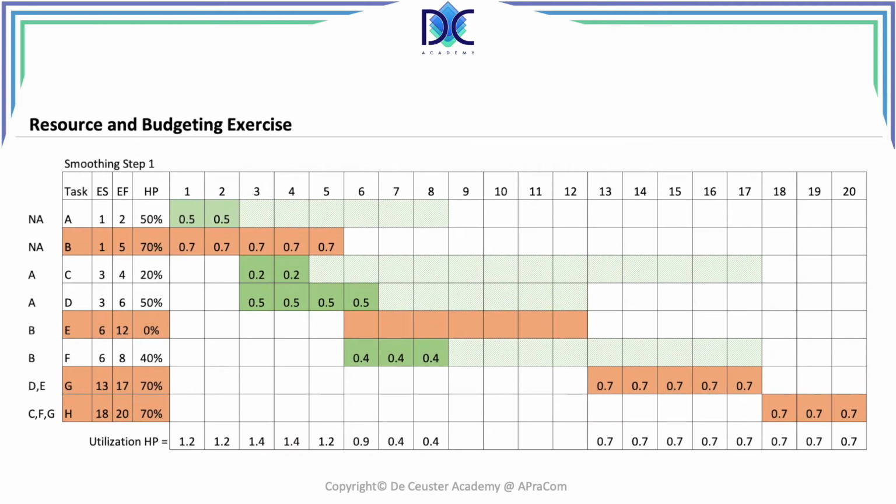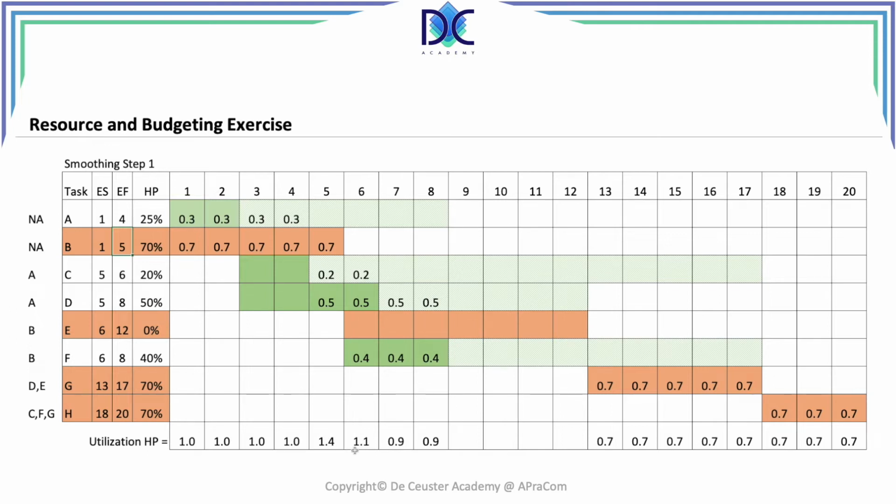Now, when we look at the values here, the first thing we can do, the simplest thing, is to increase the duration of activity A from 1 to 4 periods. And now we immediately see that we resolve the problem for the first 4 periods. We also see that C and D are moved to a new start time. We didn't change the duration, but basically we have a new start time. And we see that we still have a problem in periods 5 and 6.